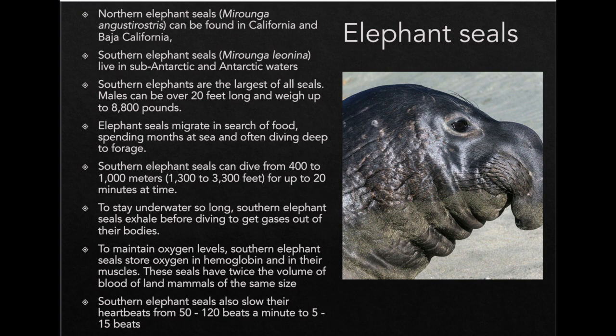So here's a picture of the elephant seal. Again, if you've watched Our Planet or Planet Earth or any of those documentaries, you've probably seen some videos of those guys. So the southern elephant seals are the largest of all seals. The males can be over 20 feet long and weigh over 8,000 pounds. They actually migrate in search of food, and they can dive very, very deep. So elephant seals can dive to 1,000 meters or 3,000 feet deep for 20 minutes at a time.